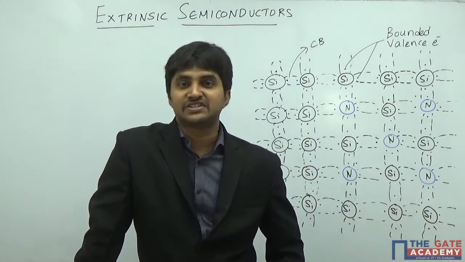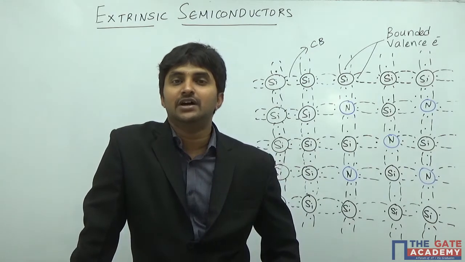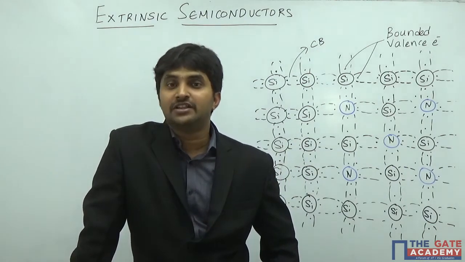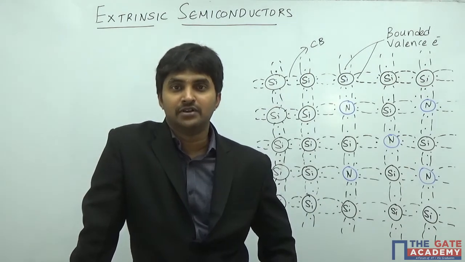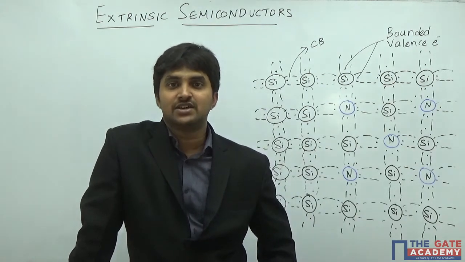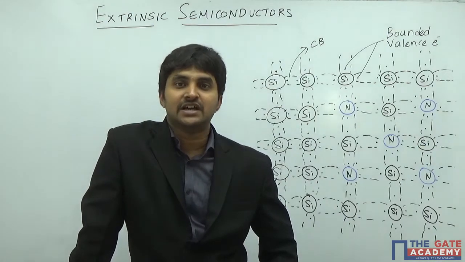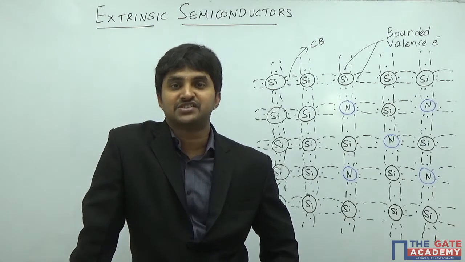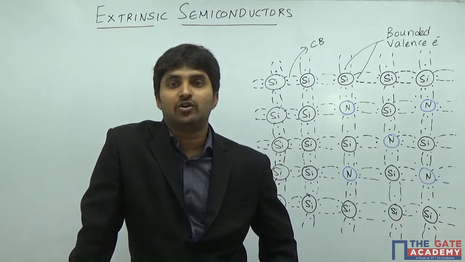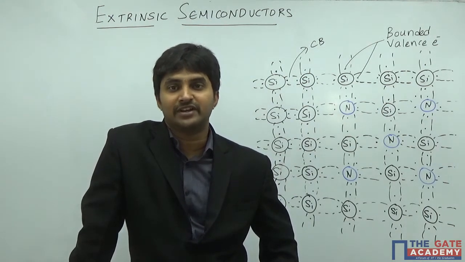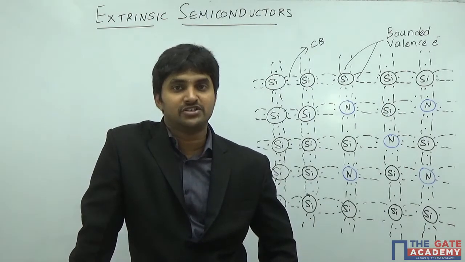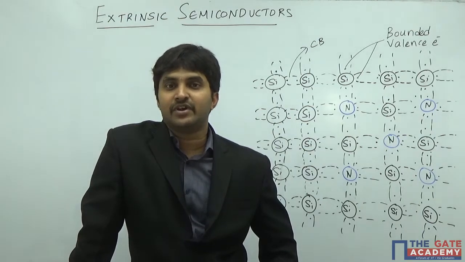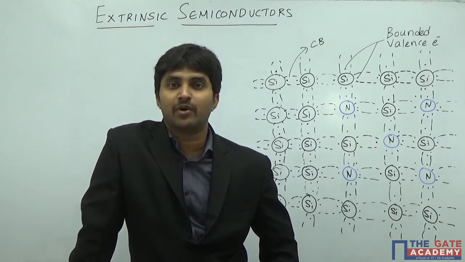The simple reason is that we are not satisfied with the performance of intrinsic semiconductors, the amount of current they are capable of, the amount of conductivity they have. Those are not satisfactory, and that is why we are discussing extrinsic semiconductors. Whether silicon or germanium, the majorly used ones are extrinsic semiconductors. We are not generally going to use intrinsic semiconductors unless we specifically require intrinsic.